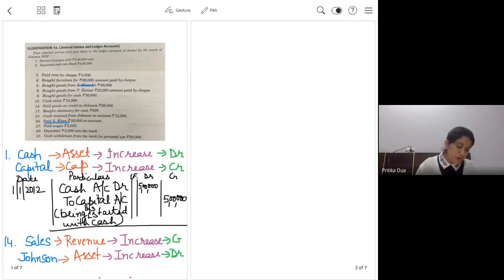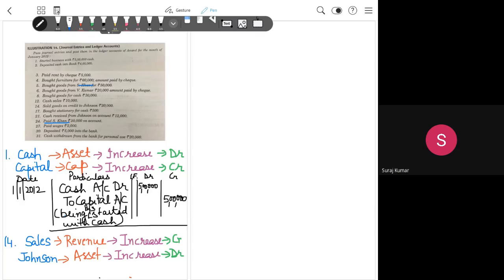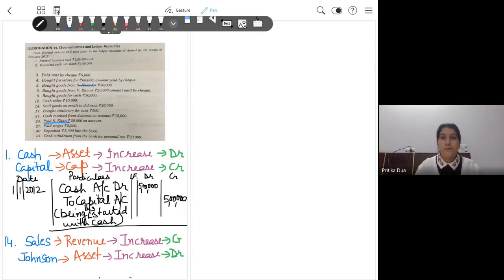Okay, so we move to the entry on 21st. Hey, Suraj, is it properly visible now? Yes, ma'am. Okay. So we move to the entry on 21st.